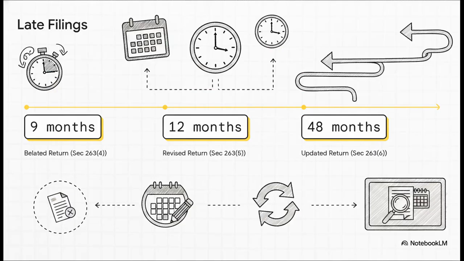subsection 1. However, for late filings or corrections, pay really close attention here. The timeline is strictly capped from the end of the relevant tax year. You get exactly 9 months to file a belated return under Section 263.4. You have 12 months to file a revised return under Section 263.5, and for an updated return, which is basically the equivalent of the old ITRU, you've got up to 48 months from the end of the financial year succeeding the relevant tax year, and that falls under Section 263.6.